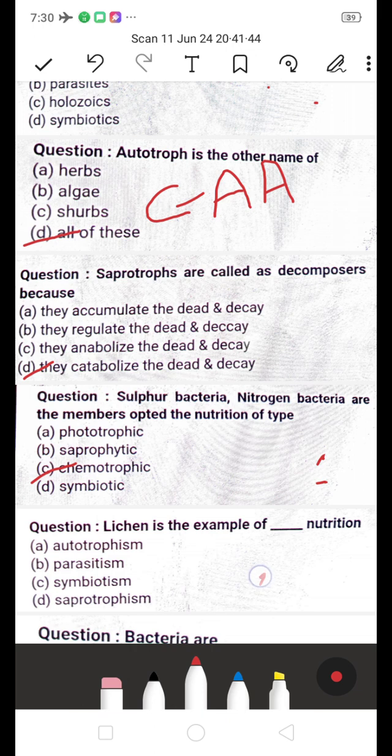Saprotropism. Which is the right answer? Its answer is lichen is an example of symbiotism, because the organisms depend on another for their living purpose. Symbiosis means, for example, if two types of animals or plants provide the necessary condition for the other. So it's symbiotism. This is the answer.